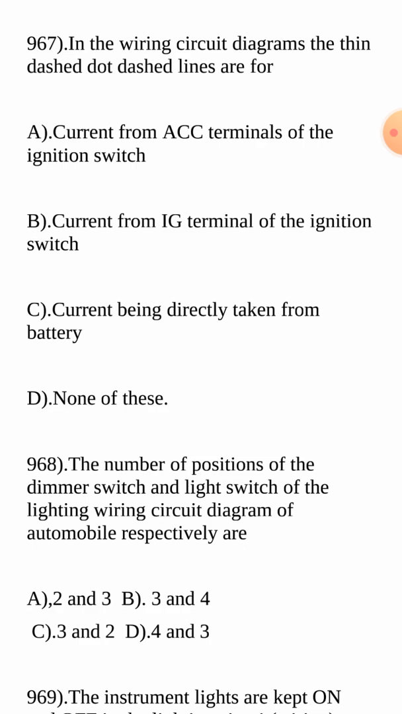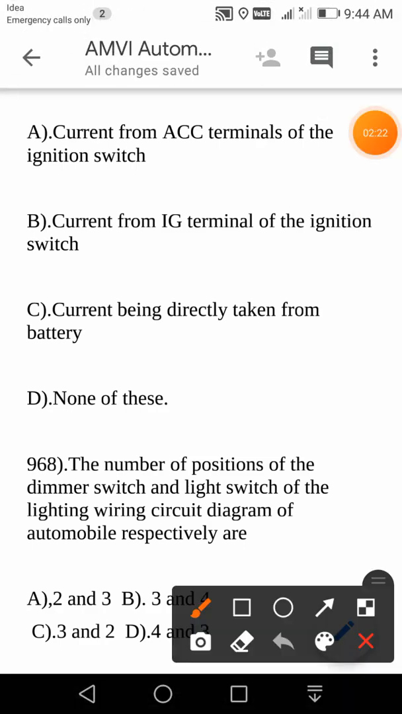First question: in the wiring circuit diagrams, the thin dashed dot dashed lines are for what? Are they for the current from the AC terminal to the ACC terminal of the ignition switch, or the current from the IG terminal of the ignition switch, or the current taken directly from the battery, or none of these? The wiring circuit diagram depicts how the current flows. The thin dashed and dot dashed lines are for current from the IG terminal of the ignition switch. So your answer is B.